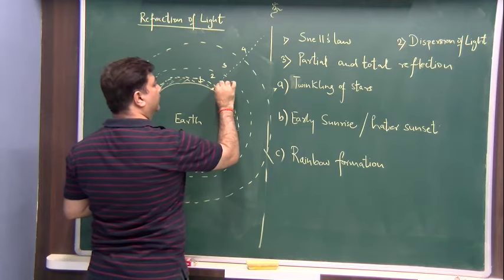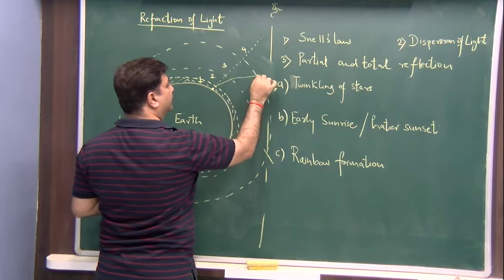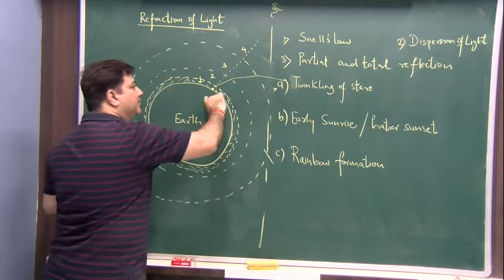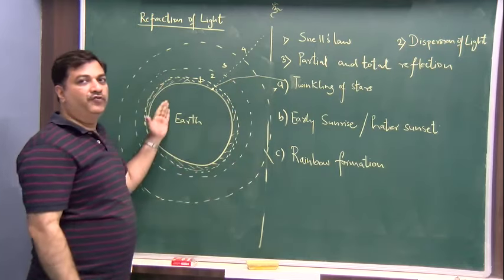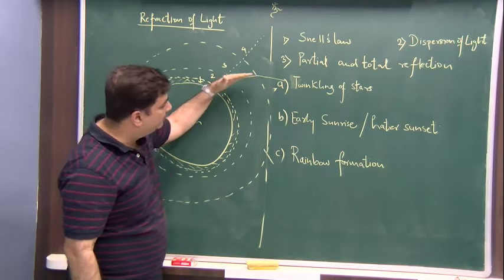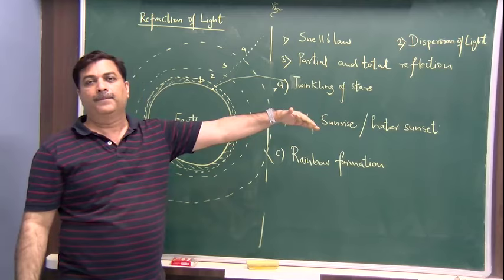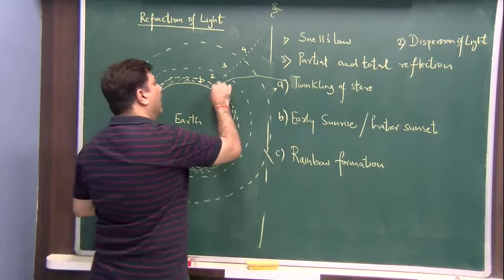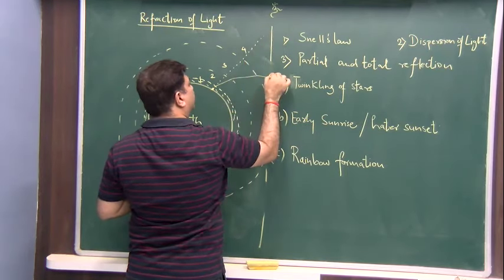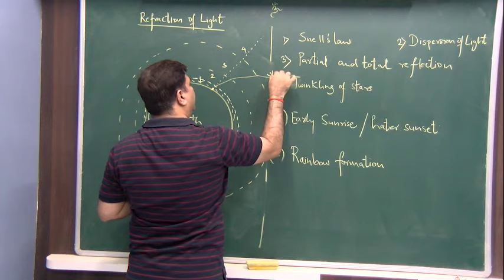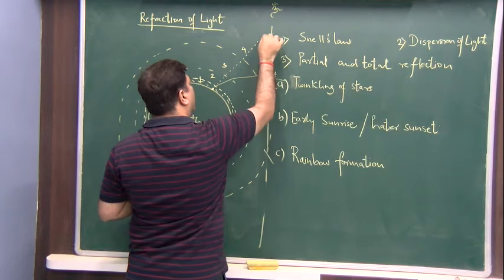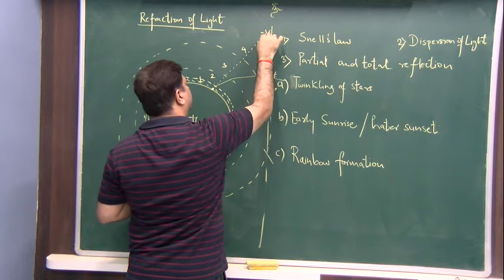Here it will bend like this, then here it will bend like this, and then it will bend like this. So it is actually curving below. Clear? So, although you feel that the star is here, actually the star is here.